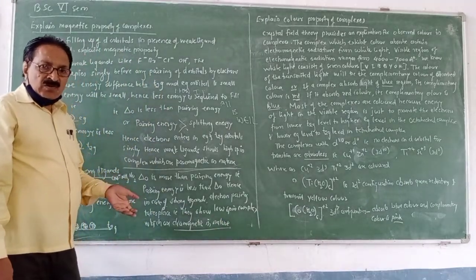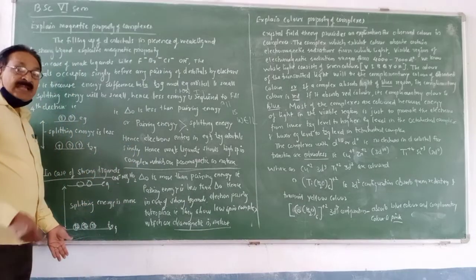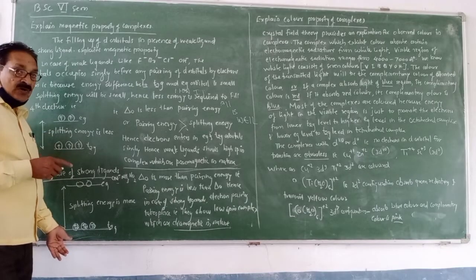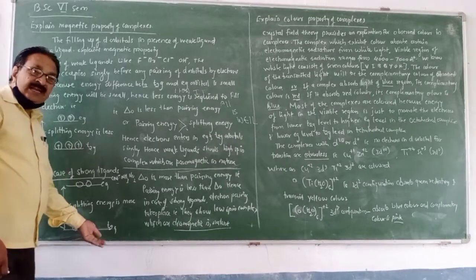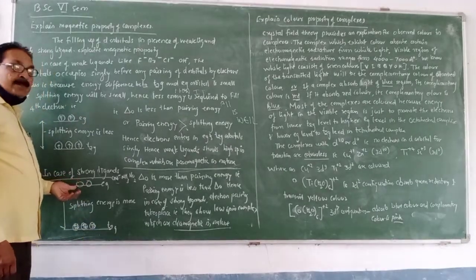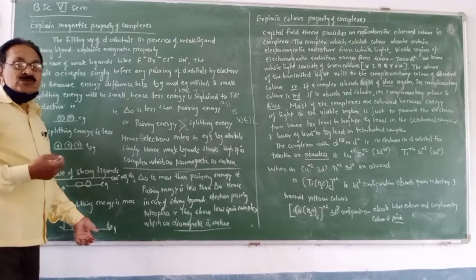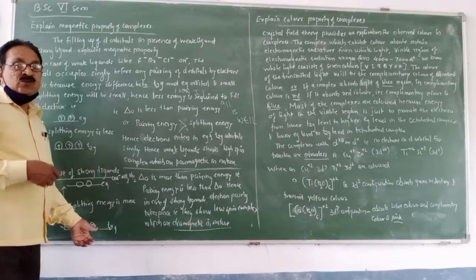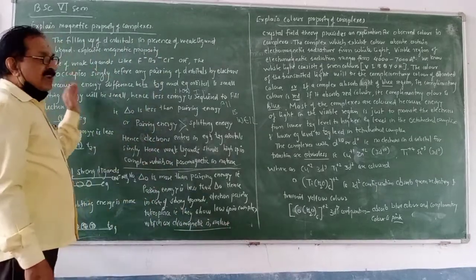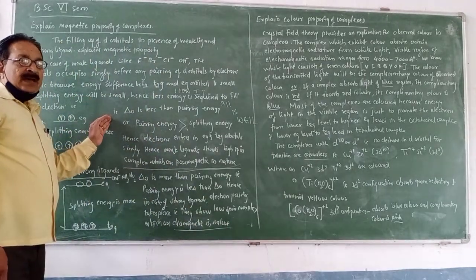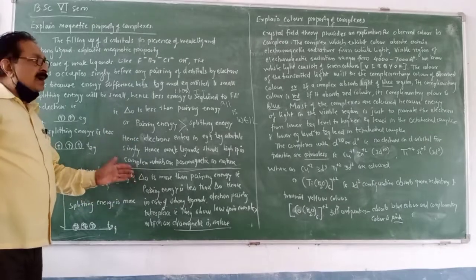Is it clear? Why do the electrons enter the t2g orbital only in case of strong ligand? You know, in case of strong ligand, the electrons are paired in the t2g orbital instead of going to the eg orbital. When pairing takes place, there is no unpaired electron, means low spin complex. When it is a low spin complex with no unpaired electrons, then it exhibits the diamagnetic property. Means weak ligands produce paramagnetic complexes, whereas strong ligands produce diamagnetic complexes.